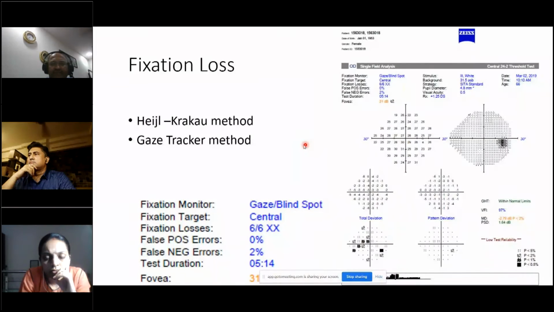Coming to fixation losses, these are the reliability indices. You have the Heijl-Krakau method, in which a stimulus is presented to the blind spot, and if the patient is deviating or rotating his eyes or not concentrating on the machine, you will get a response from the patient. The other one is the gaze tracker method, in which bars are there in the lower portion, where an upward tick means the patient is moving his eyes, and a downward tick means the patient has closed his eyes.